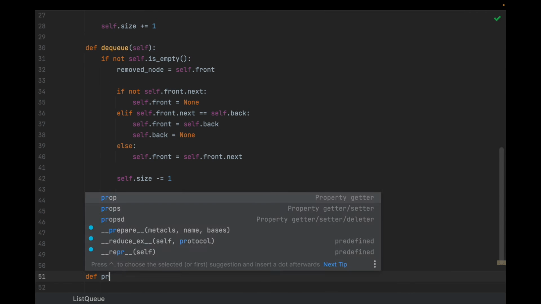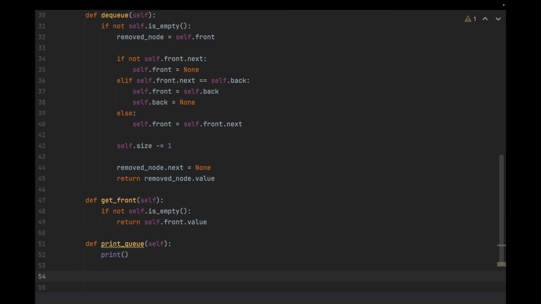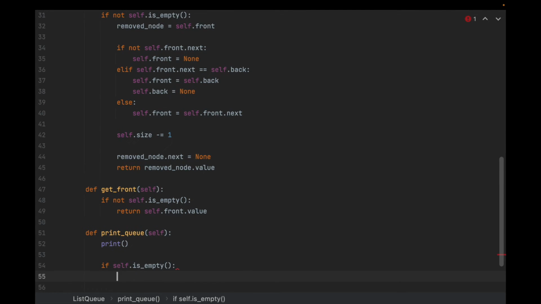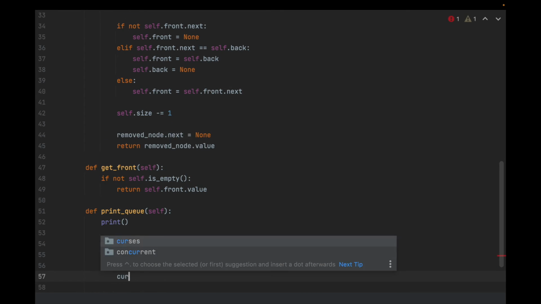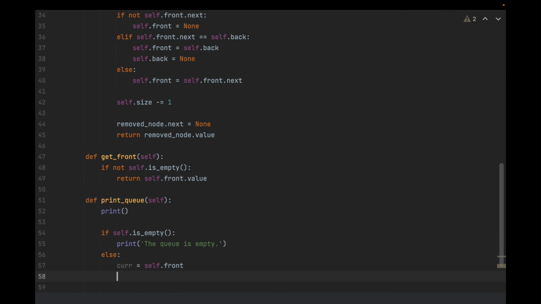Now let's go to printQ. So I'm going to format a little bit, put a little spacing in here. So I want to print a line, and then if self.isEmpty, so if the queue is empty, I just want to print the queue is empty. Otherwise, what I want to do is set current equal to the front, so we can iterate through the list and print as we go.